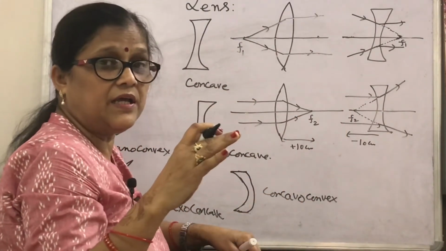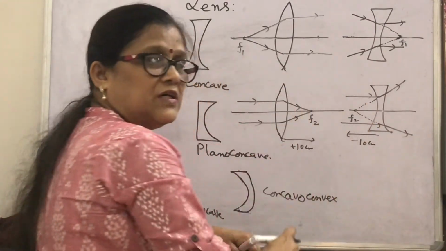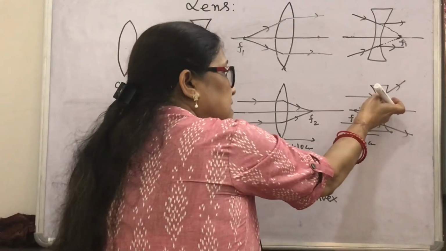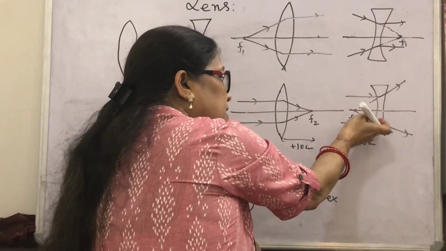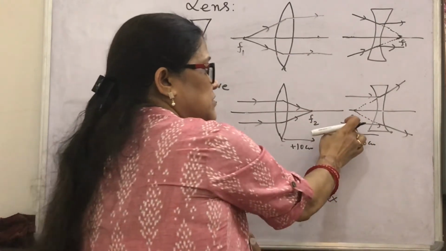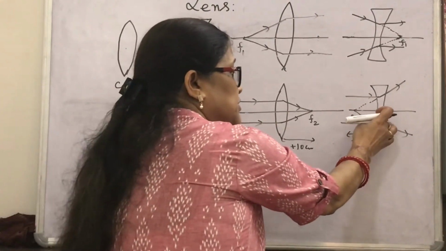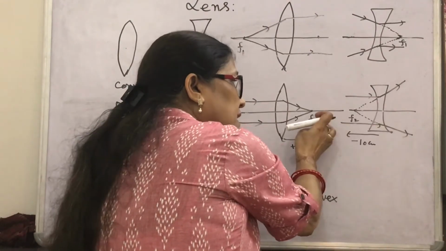The concave lens has a virtual focus because the rays are extended back to meet at the principal axis. So this focus is not real, it is virtual. And why the minus sign? As per the sign convention, this distance is measured from the lens against the incident ray.